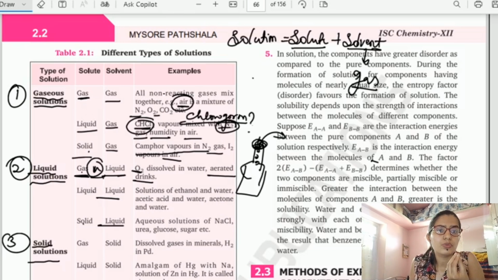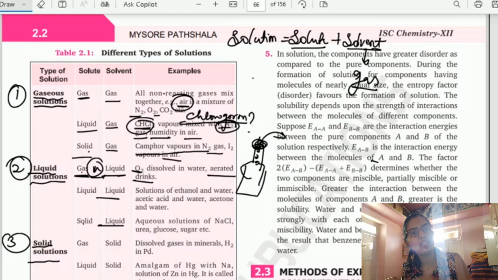Obviously, if you don't know, carbon dioxide is the gas which is pressurized inside the cold drink, so that when we open it, it forms bubbles. So in aerated drinks, carbon dioxide is a gas which is present in the liquid. So aerated drink can be an example for gas in liquid solution.